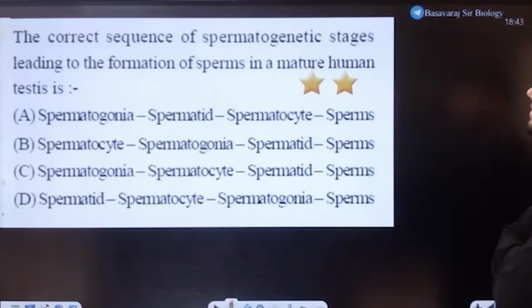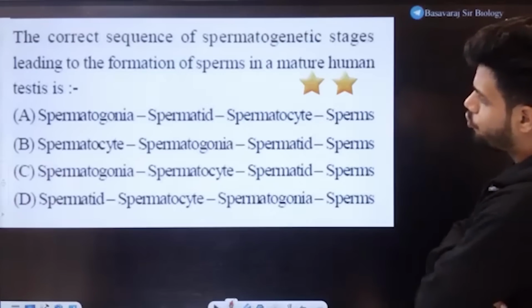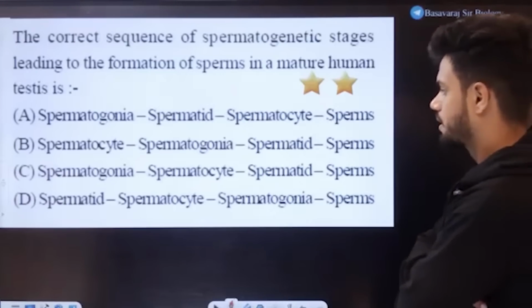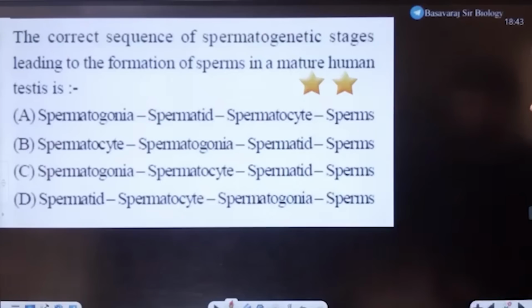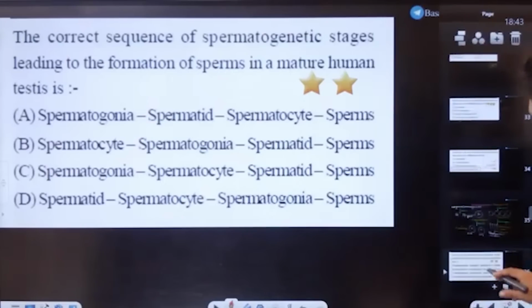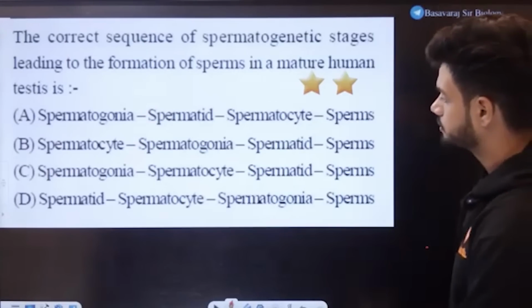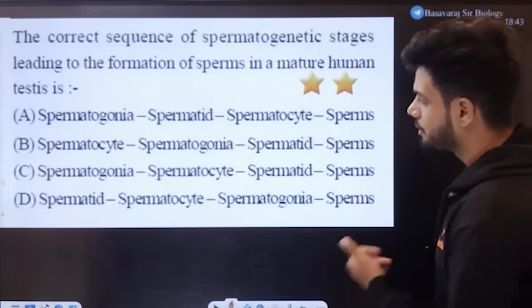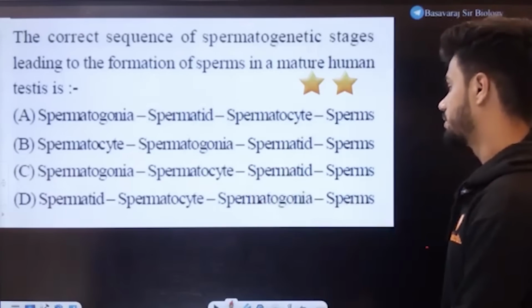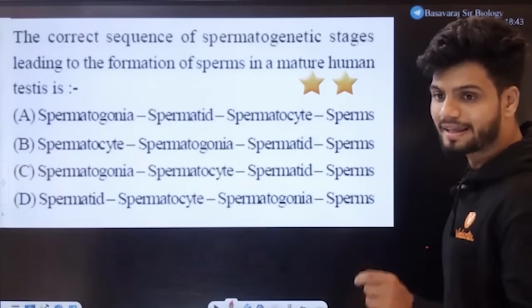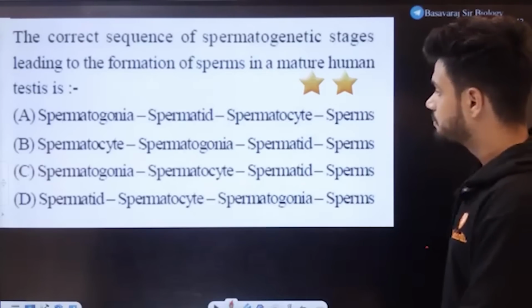The correct sequence of spermatogenesis stages leading to the formation of sperm in the mature human testes. Where does it start from, first of all? It starts from spermatogonia. It cannot start from spermatid or spermatocyte. Then we get primary spermatocyte, secondary spermatocyte. Then we get spermatid, and eventually we get the sperm.